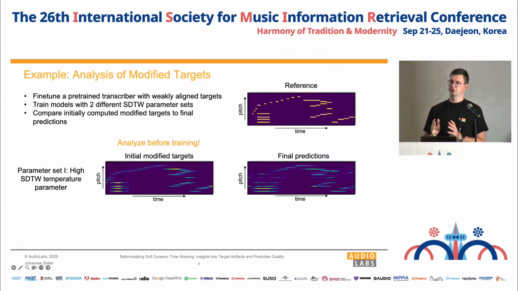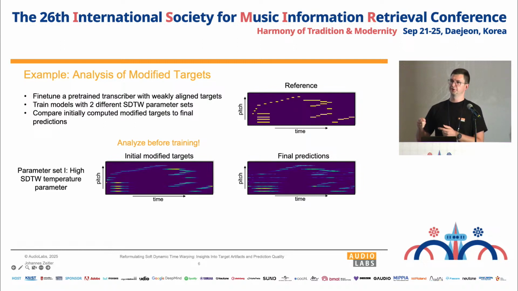So let's choose a first set of hyperparameters with a relatively high softmax temperature. And when looking at the modified targets on the left-hand side, we see that they already are quite blurred and many notes have a reduced amplitude. Again, these are the modified targets that we computed before even starting the training.